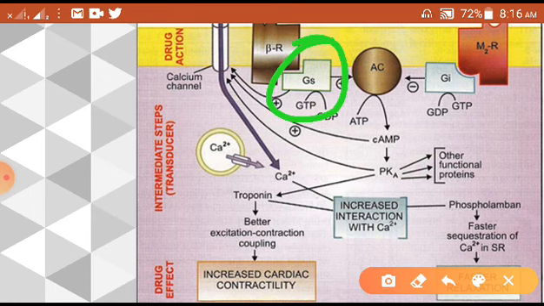So that Gs gets activated by converting GTP to GDP. Now Gs is activated, and this Gs will activate adenylyl cyclase, the effector enzyme here.